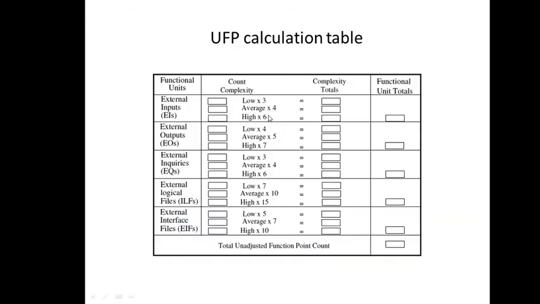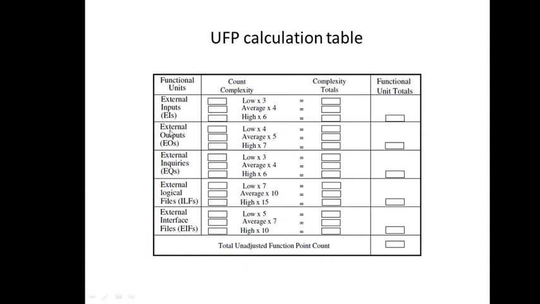So this is what the weightage factor is, which you have to multiply with the count that you have achieved. And then you get the corresponding value from here. And then you take the summation and write it here. Finally all these values are added and you get the unadjusted function point count here.